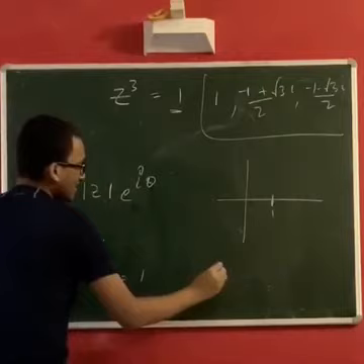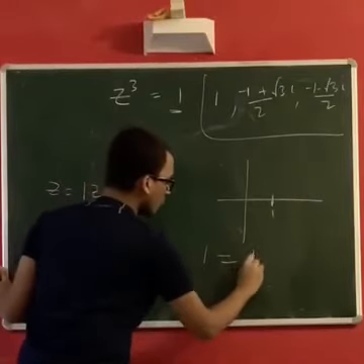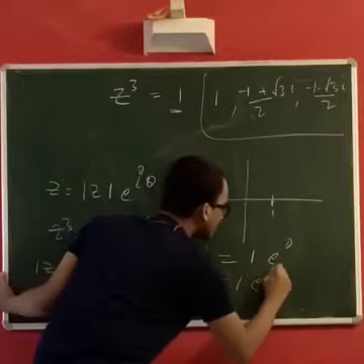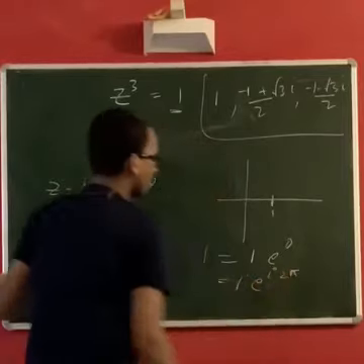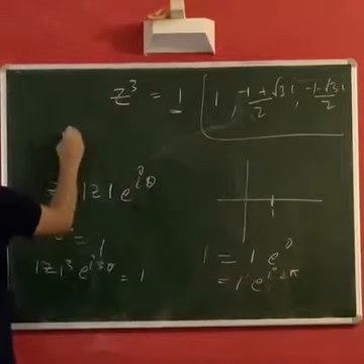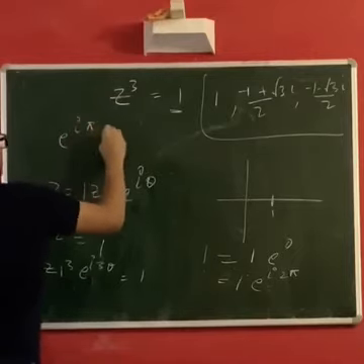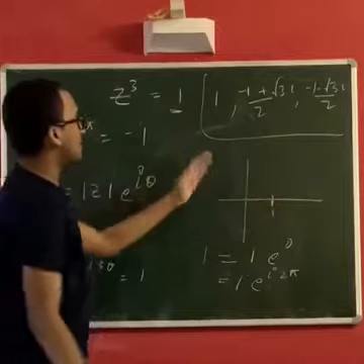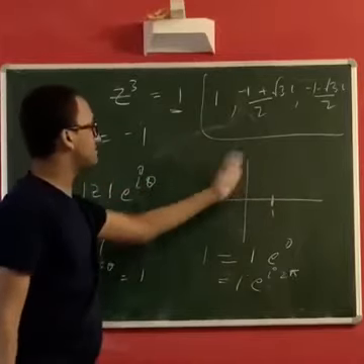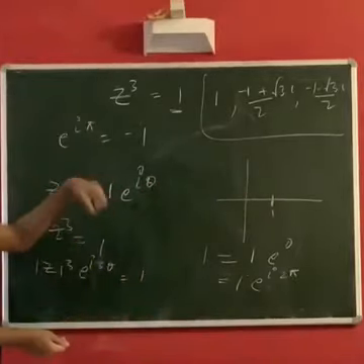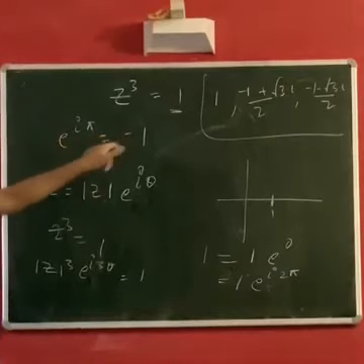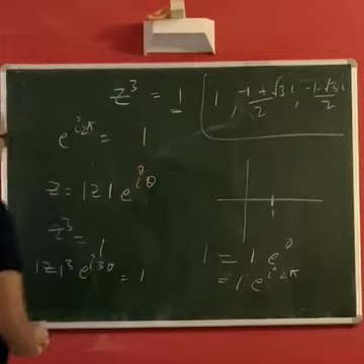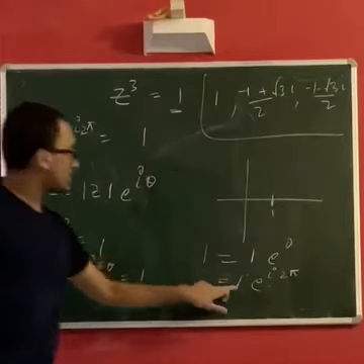So 1 is 1 times e to the 0, or e to the I 2 pi. You can make sense of this from the fact that e to the I pi is equal to minus 1. Because theta differs by 2 pi, even if you rotate by 2 pi, it's still the same, right? So we're using that fact. So e to the I pi is minus 1, you square on both sides, you get e to the I 2 pi is 1. So we are writing 1 this way.